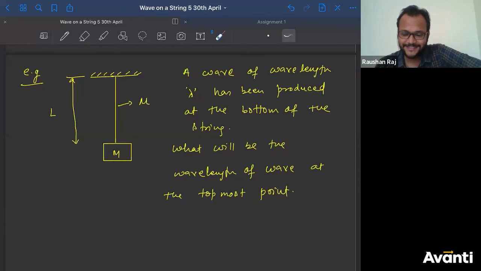But what about T? What's the time period, sir? Why did you consider time period as constant? See, if you are saying v is equal to lambda by T or lambda into f, the frequency, and you are saying that speed is directly proportional to lambda, that means you are considering frequency as constant. On which ground have you considered frequency as constant? Did you get my point? Yes sir, I got it.